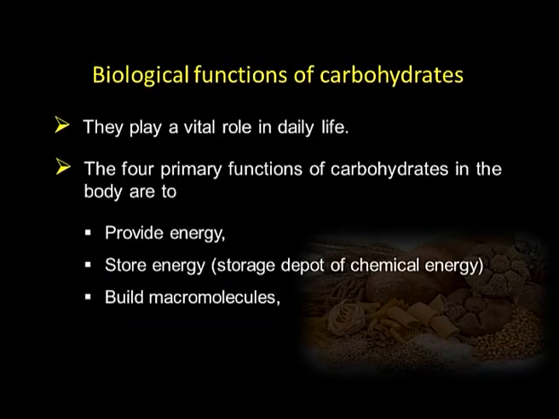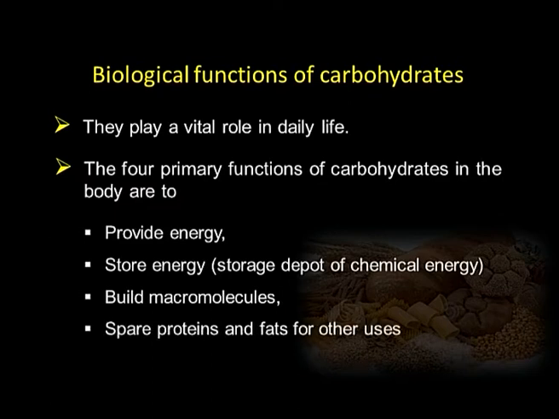Then they are used to build other larger molecules, which we call macromolecules, in plants as well as in animals. And finally, they spare proteins and fats for other uses. Means whenever in our body the basic molecules, carbohydrates, proteins and fats, are there, first energy is obtained from carbohydrates. So proteins are used for other uses like preparation of muscles, and fats are used for some other purposes. Carbohydrates spare them, and themselves are consumed as a prime source of energy.